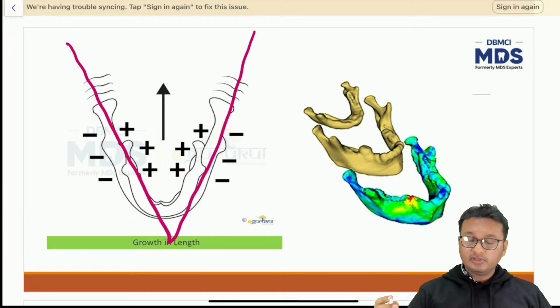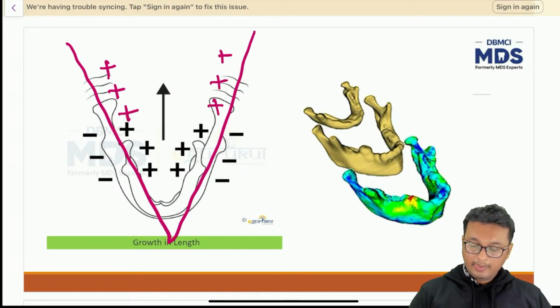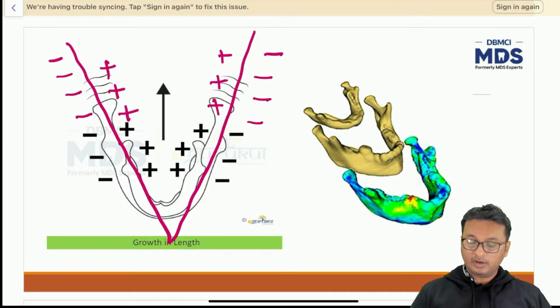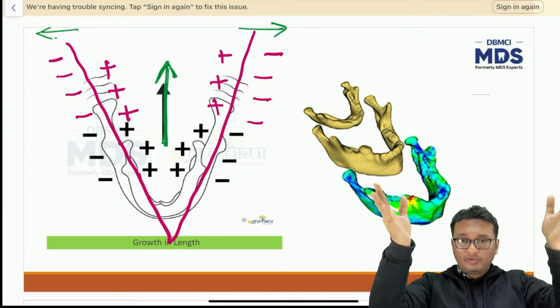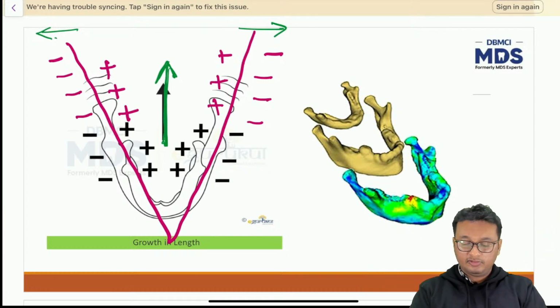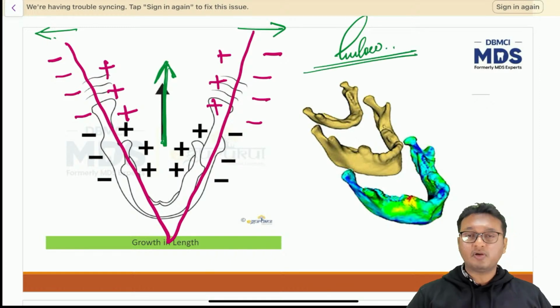Now it undergoes V principle of growth, where we have bone deposition along the inner surface and bone resorption along the outer surface of the growing ends of the bone. So the overall direction of growth of the mandible is anteroposterior, at the same time laterally also. So the mandible grows in a V-shaped direction. This principle was given by Enlow, which I'll be discussing more in the next chapter.